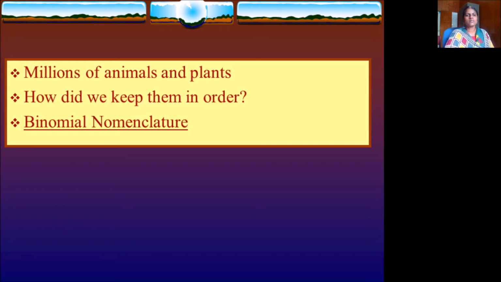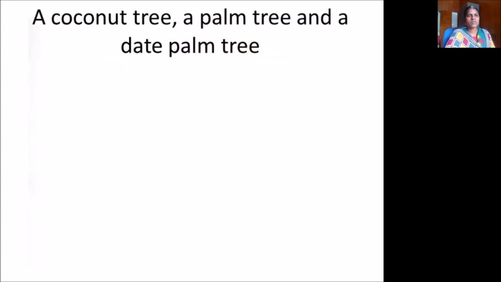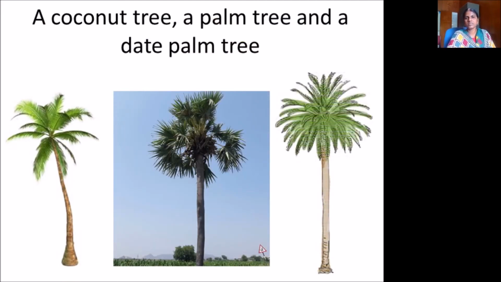So for that there is a term called binomial nomenclature. You can differentiate a cat and a tiger through this binomial nomenclature. You can see the similarities in cat and tiger, but both are different species. A coconut tree, a palm tree and a date palm are from the same category, but we have to differentiate them through binomial nomenclature only. You can see the similarities of these three trees.